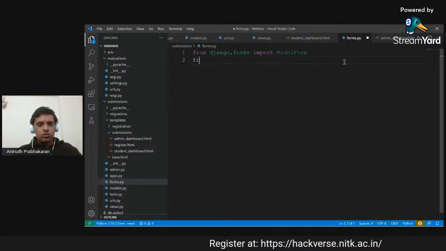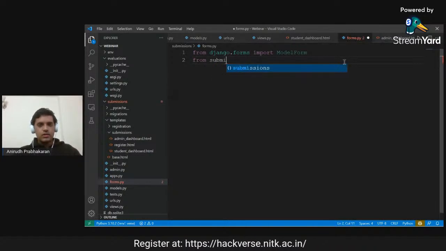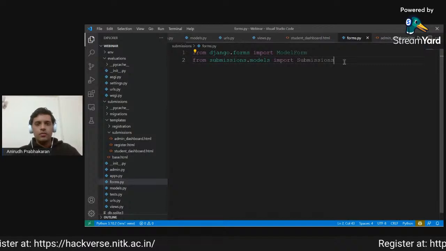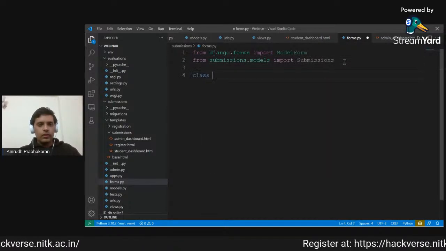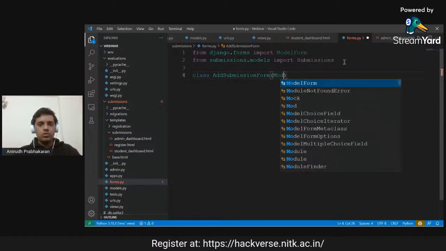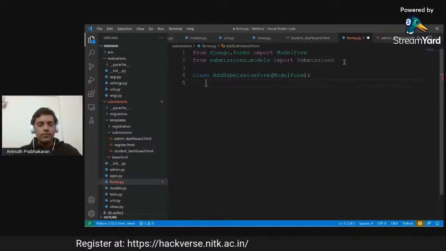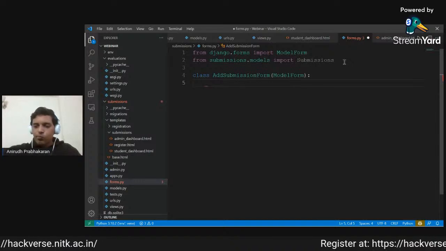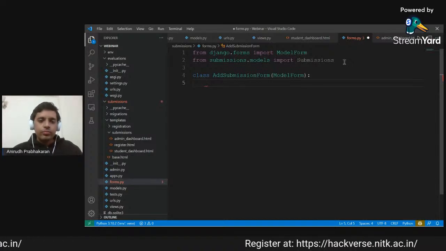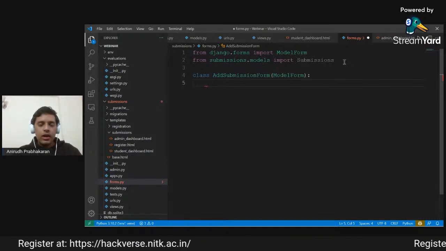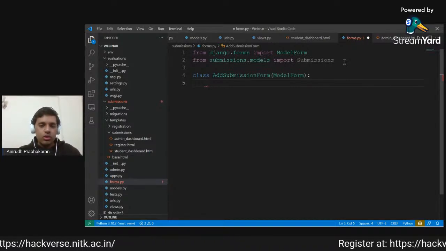And also from submissions.models, we have to import the submission class. Now we will define first the add submission form, which will inherit from model form. One amazing feature of model forms is that we can just specify what model and what fields we want the form to display.